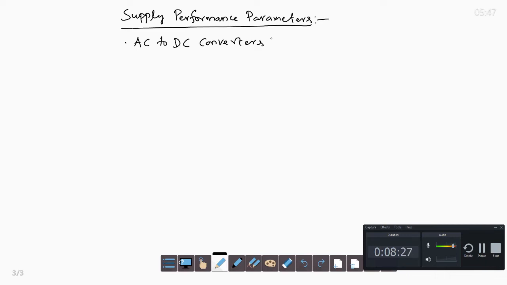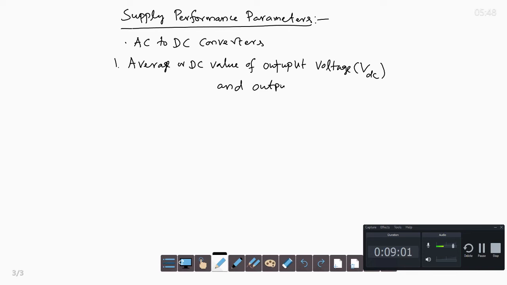The first performance parameter is the average or DC value of output voltage VDC and output current IDC. This is the average or DC value of voltage and current.